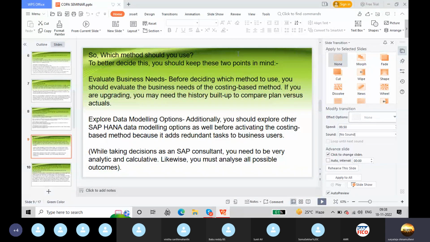Evaluate business needs before deciding which method to use. You should evaluate the business needs of the costing based method if you are upgrading. You may need the history built up to compare plan versus actuals. Explore data modeling options. Additionally, you should explore other SAP HANA data modeling options as well before activating the costing based method, because it adds redundant tasks to business users. While taking decisions as an SAP consultant, you need to be very analytic and calculative. Likewise, you must analyze all possible outcomes.